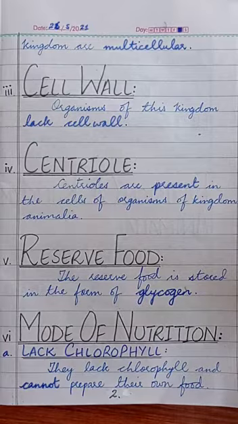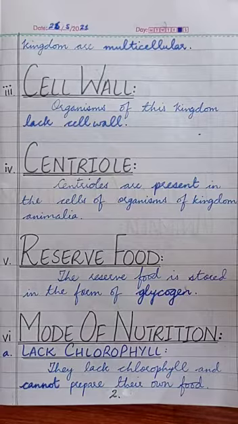Now, the reserve food in animals is stored in the form of glycogen. Glycogen is also a form of carbohydrate, the form in which the food is restored or saved in the body.